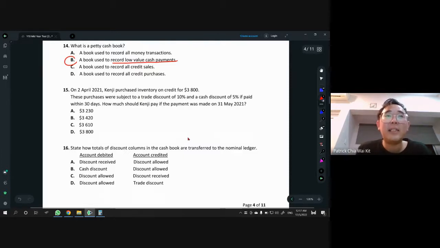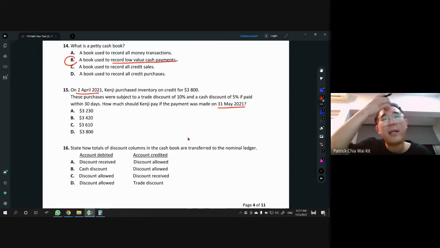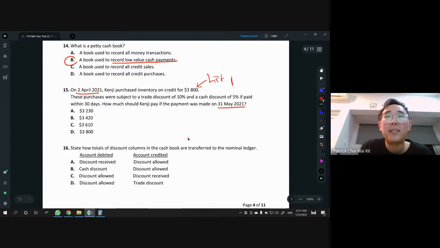And then on 15, Kenji purchased inventory on credit for 3,800. These purchases were subject to a trade discount and a cash discount of 5% if paid within 30 days. So how much should Kenji pay if the payment was made on 31st May 2021? You see, on 2nd April, we bought goods for 3,800. This 3,800 is known as the list price, which also means the original.